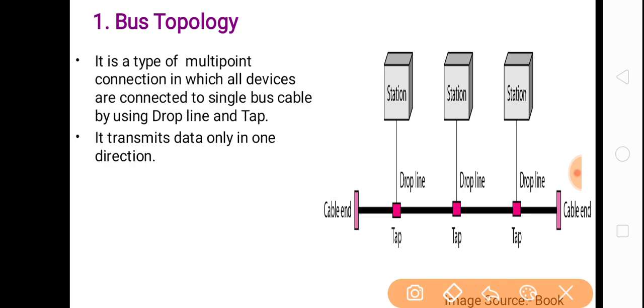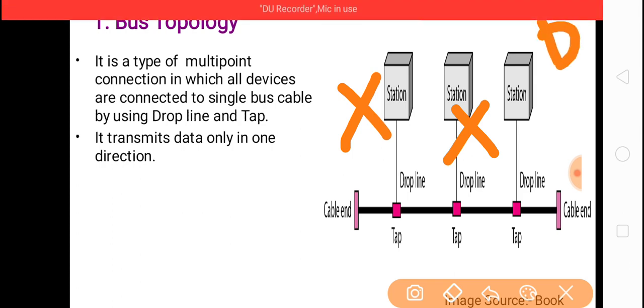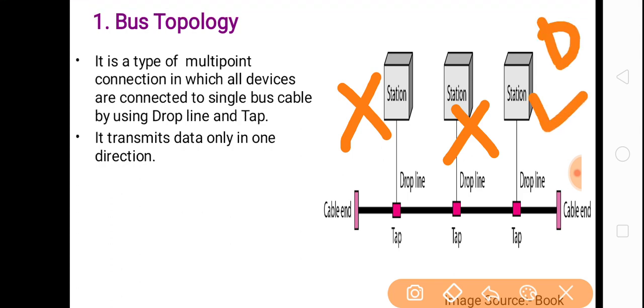Okay, so if this destination address contains the address of B, no, then the data will be discarded. If the data contains the destination address of C, no, the data will be discarded by C. If the data contains the destination address of D, yes, then D will accept the data.